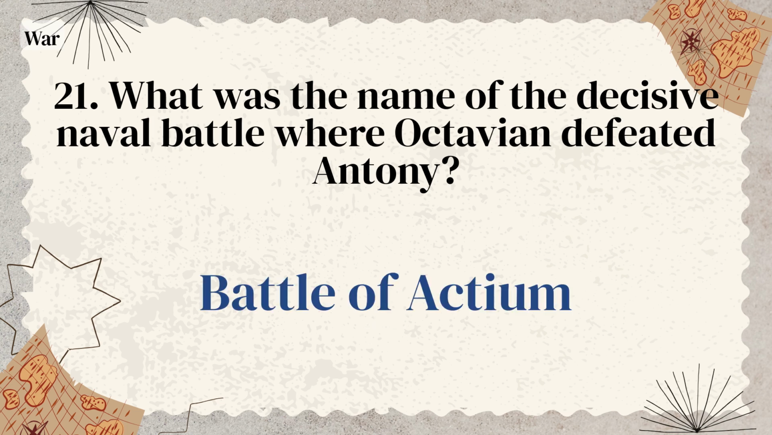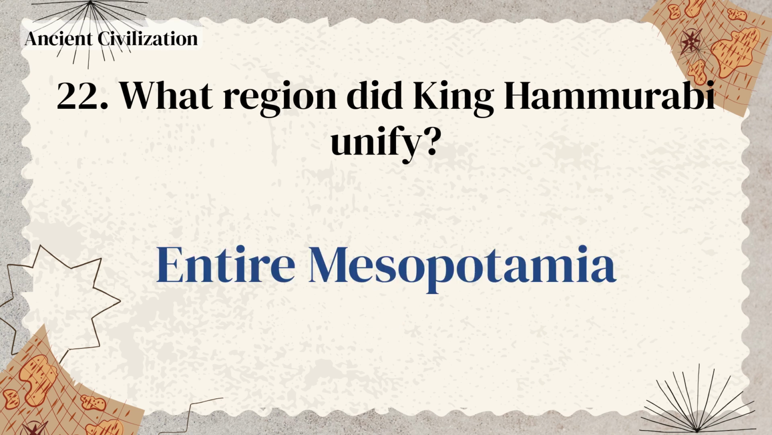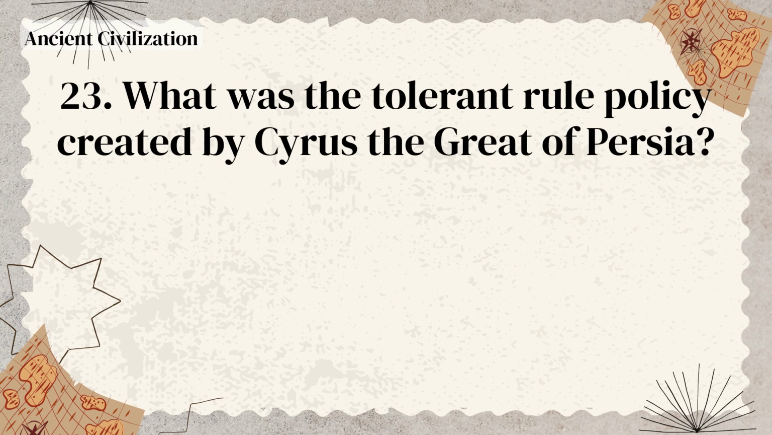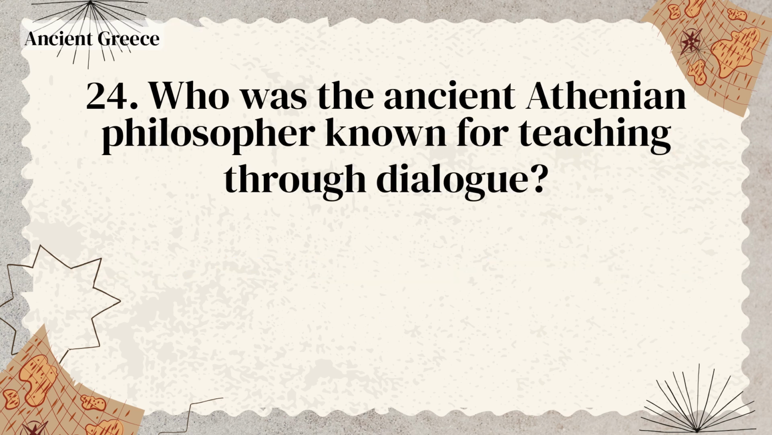Battle of Actium. What region did King Hammurabi unify? Entire Mesopotamia. What was the tolerant rule policy created by Cyrus the Great of Persia? Policy of religious tolerance. Who was the ancient Athenian philosopher known for teaching through dialogue?